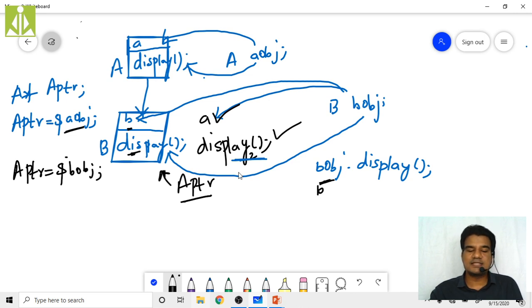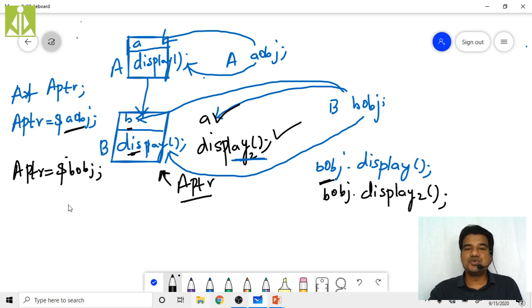So how can I access this display2? BOBJ, simply dot display2. Like this, I can access the inherited member function as well if the names are different. But if function overriding is there, that means if the names are the same, whenever you try to call the inherited function, the overridden function, your compiler considers the actual function instead. That is the problem.